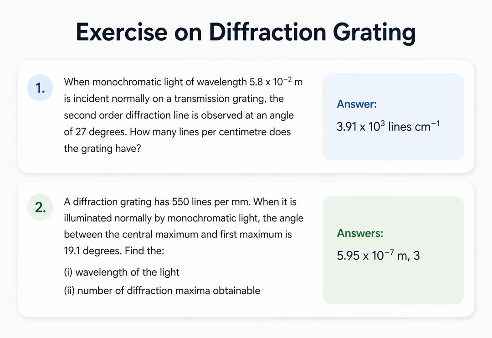Here are some practice exercises to test your understanding. The first asks you to find the grating spacing, given the wavelength and the second-order angle. The second requires you to find the wavelength and the maximum number of observable orders, given the grating spacing and the first-order angle. Try working through these using the formulas we discussed.